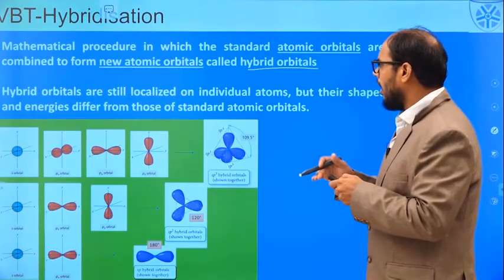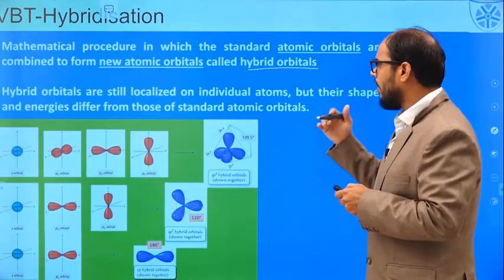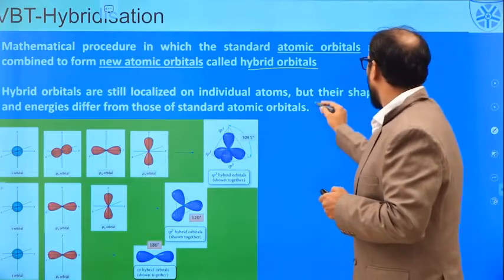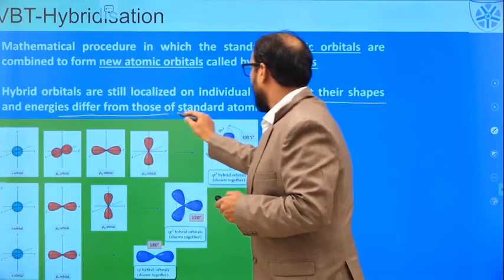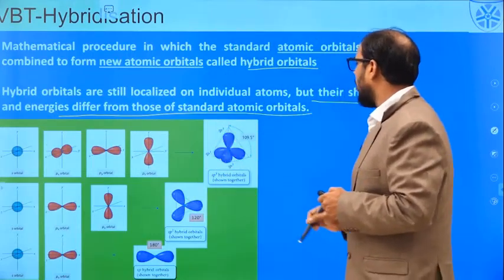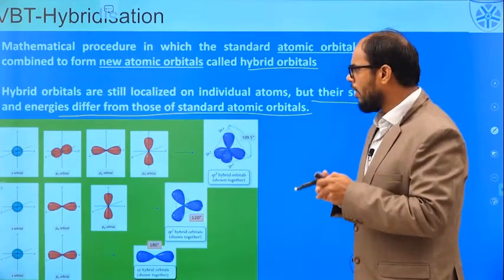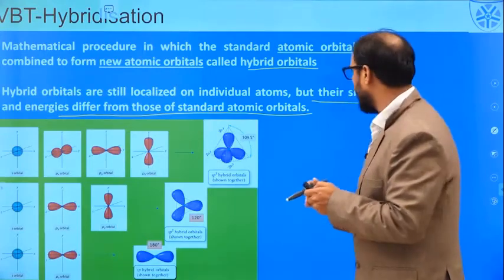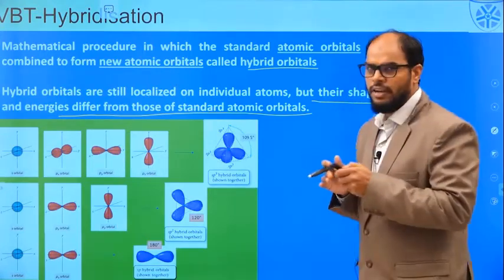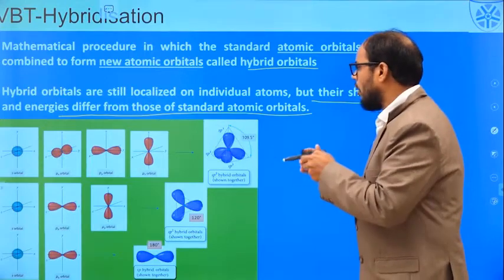They are not having a different amount of energy. But their shape and energy differ from the standard atomic orbitals. So hybrid orbitals are still localized on individual atoms, but their shape and energy differ from the standard atomic orbitals.